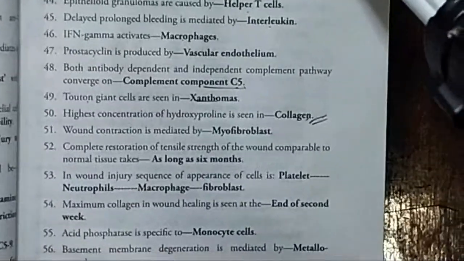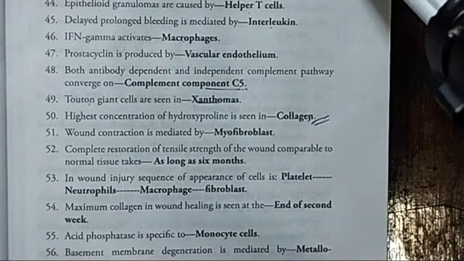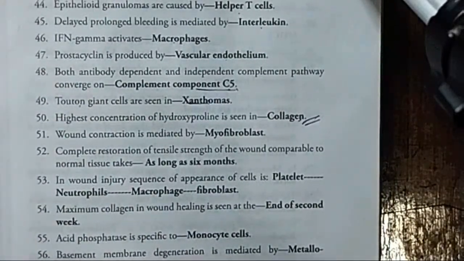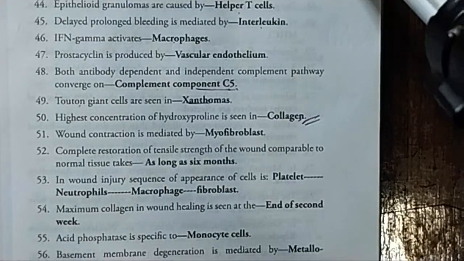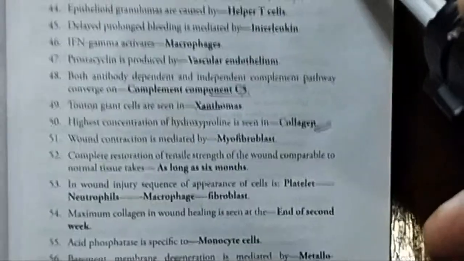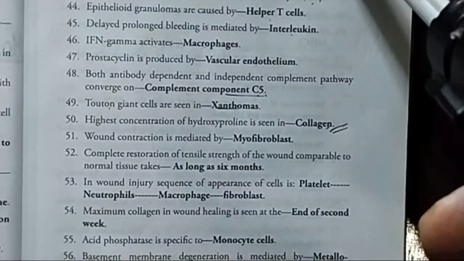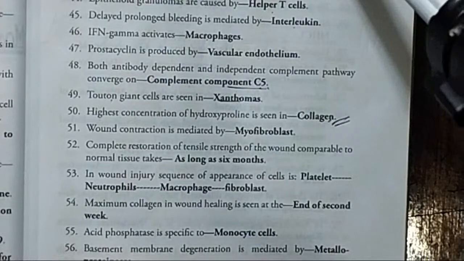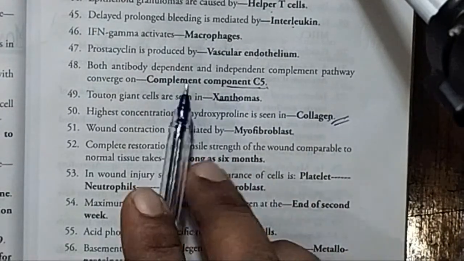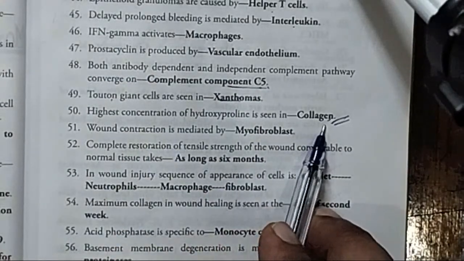Already up till the first 50 MCQs I have discussed, that is, the highest concentration of hydroxyproline is seen in. Hydroxyproline is a very important chemical which is found in collagen. So the highest concentration of hydroxyproline is seen in collagen. Up till this MCQ we have already discussed in the previous video.